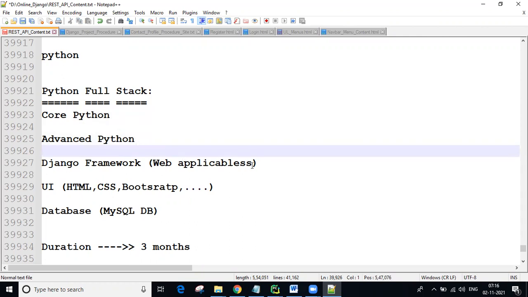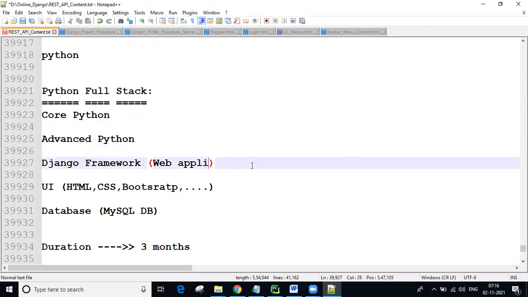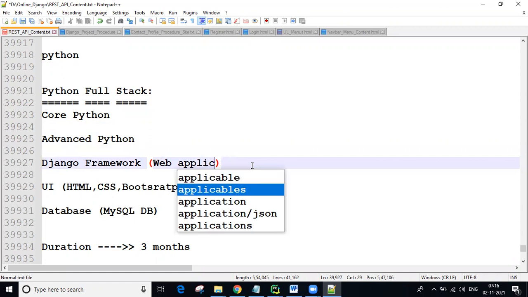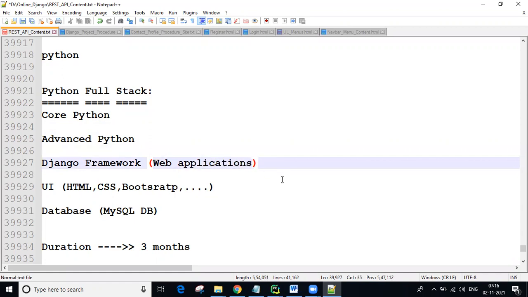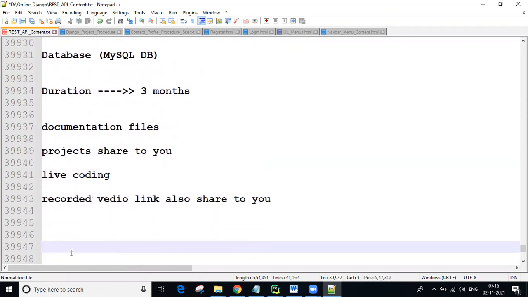Okay, I want to develop web applications using Python. Then you need to learn the Django framework. Then you are going to become a web application developer. Understanding, guys? All of you? So now you can see some basic points, guys.